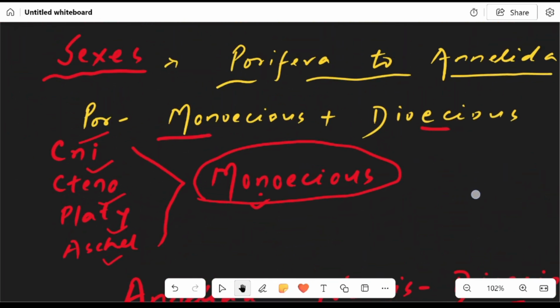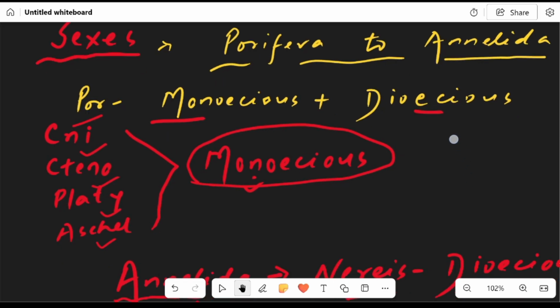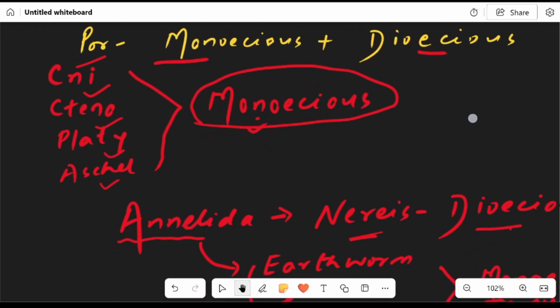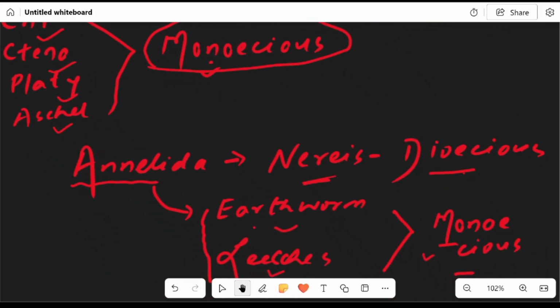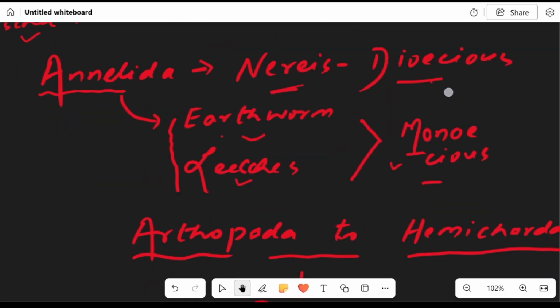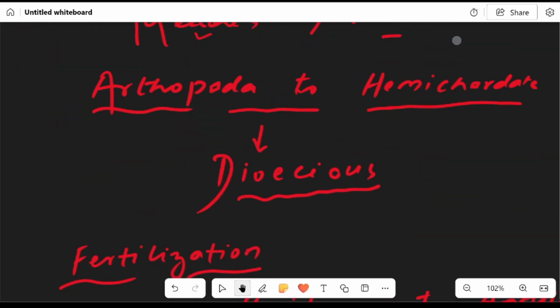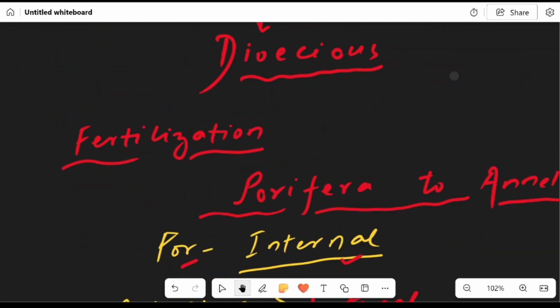So Porifera, monoecious and dioecious. Cnidaria, Ctenophora, Platyhelminthes, Aschelminthes, it's only monoecious. Annelida, we have both monoecious and dioecious. Nereis is the advanced one, dioecious. Earthworm and leeches, these are monoecious. Arthropoda to Hemichordata, it's dioecious only.